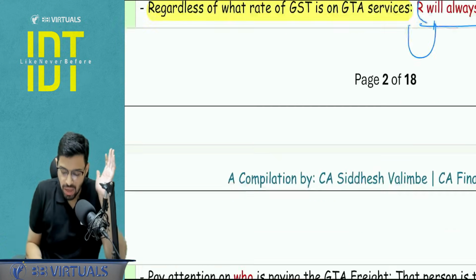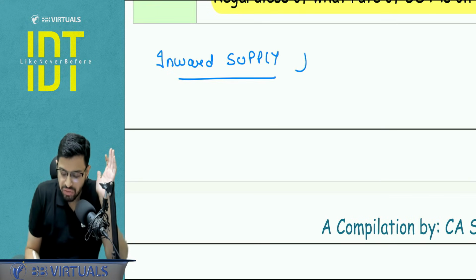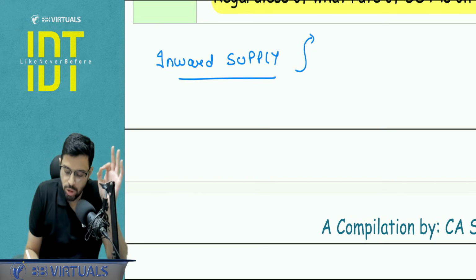See guys, understand, whenever there is an inward supply, there are two aspects of analysis. First aspect of analysis is who is going to pay the tax.